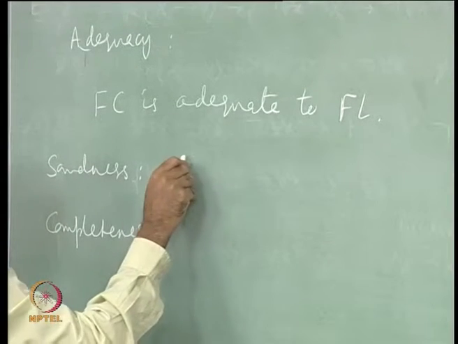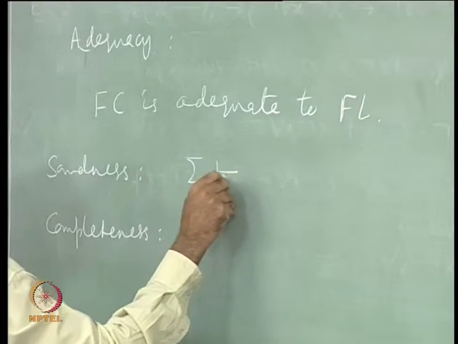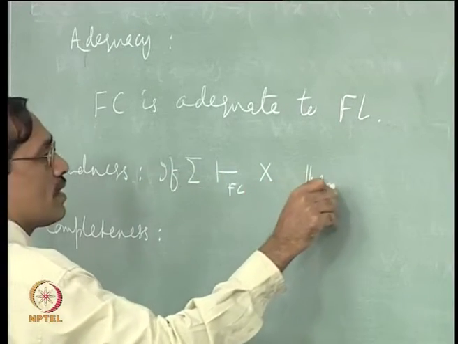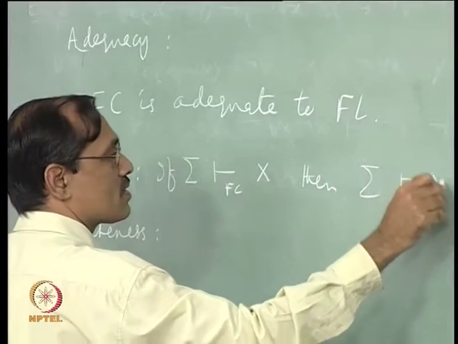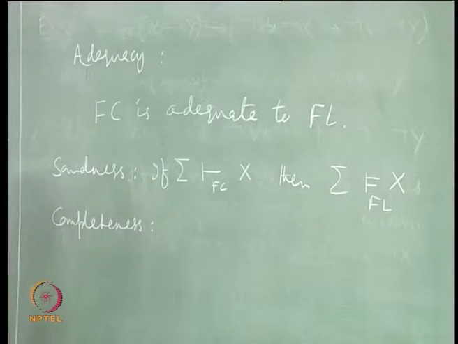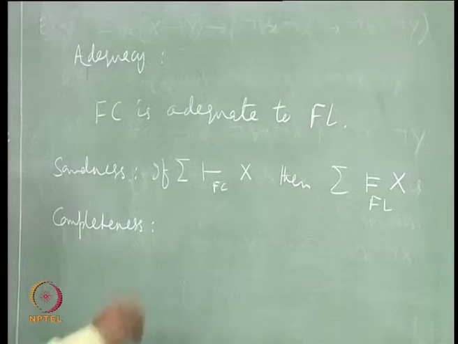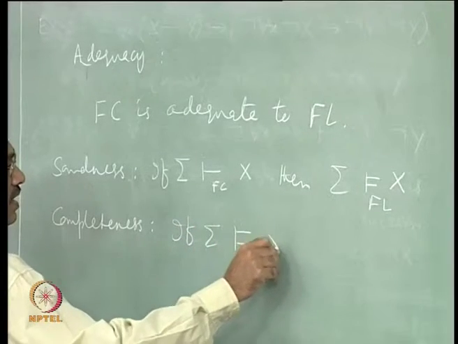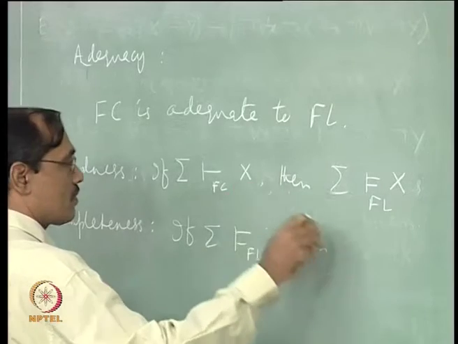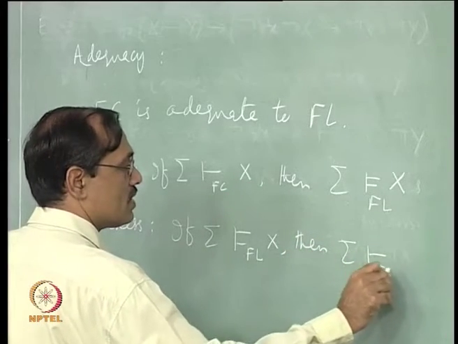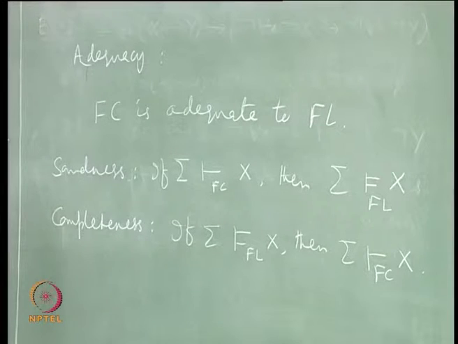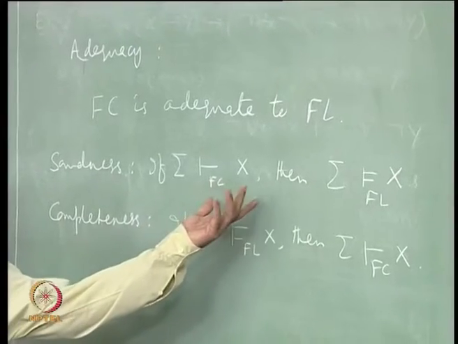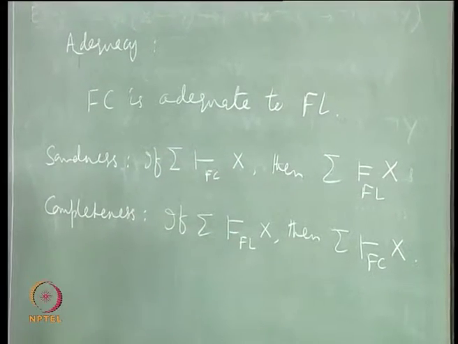So, soundness you can say sigma entails in Fc x, then sigma semantically entails x in Fl, that is your soundness, and completeness is the converse of it. If sigma semantically entails in Fl x, then sigma entails in Fc x for any set of formulas sigma and any formula x, which you can write also with reductio ad absurdum in a different way, right.